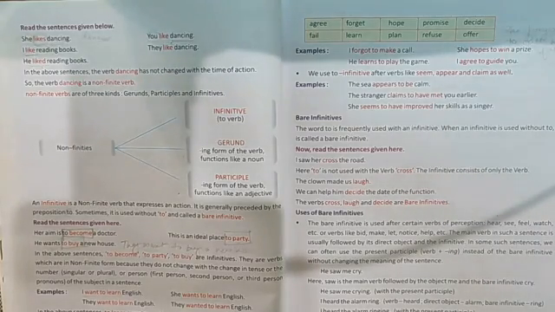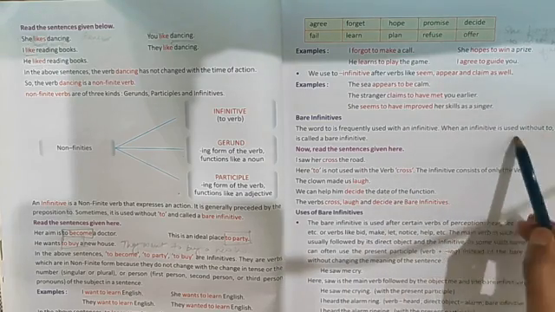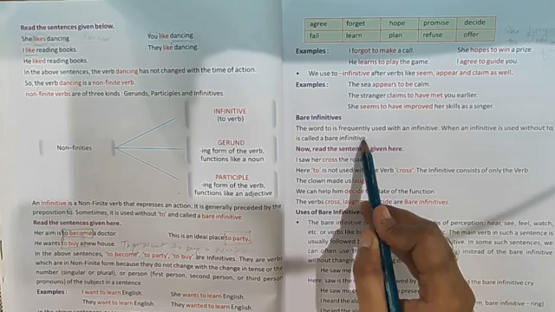What are bare infinitives? In the last class I explained that bare infinitives are the infinitives that are used without the to plus verb. Like we use the verb without the preposition to. See, the word to is frequently used with an infinitive. When an infinitive is used without the preposition to, it is known as bare infinitive. Means when your infinitive or to plus verb is used without the preposition to, it is known as bare infinitive.